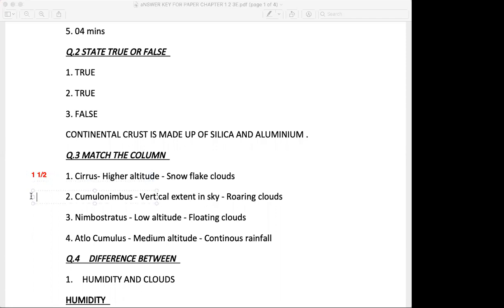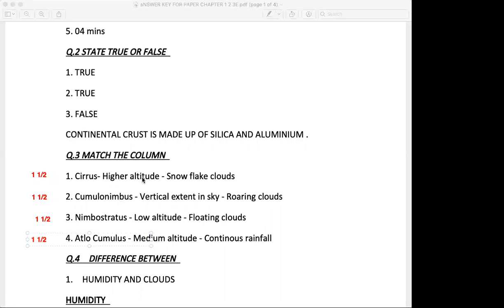So 1.5 for first, 1.5 for the second, 1.5 for the third, and 1.5 for the fourth. Now in that 1.5, how will you divide between column B and column C?